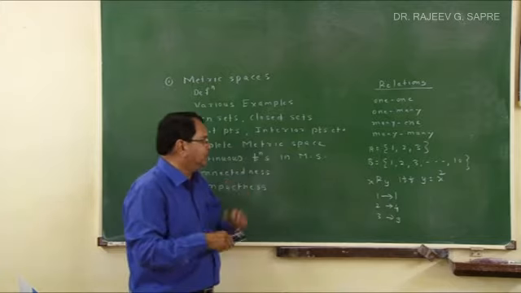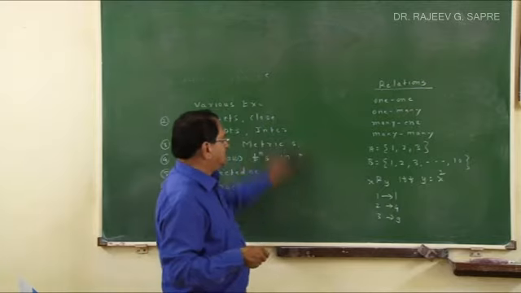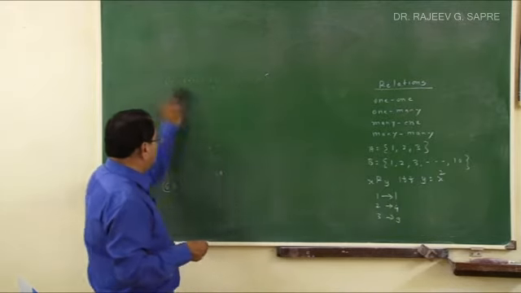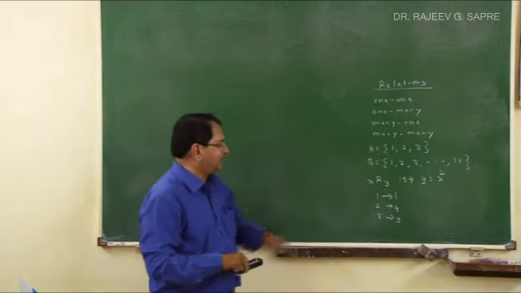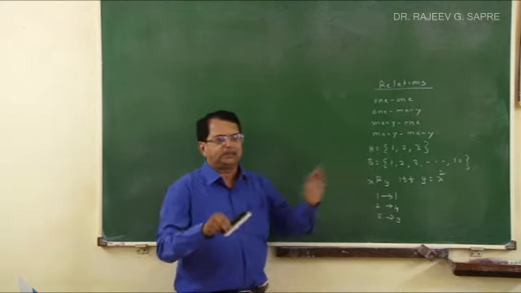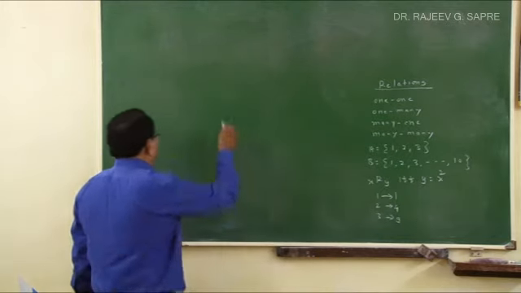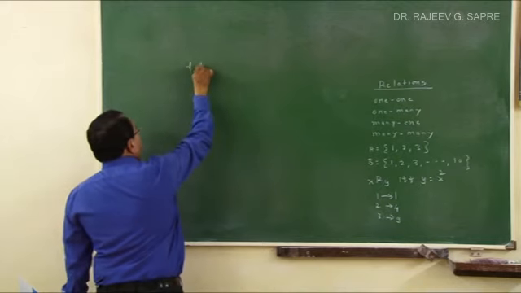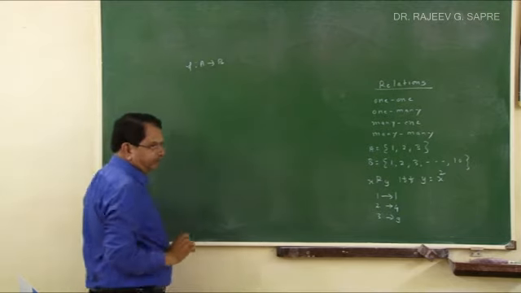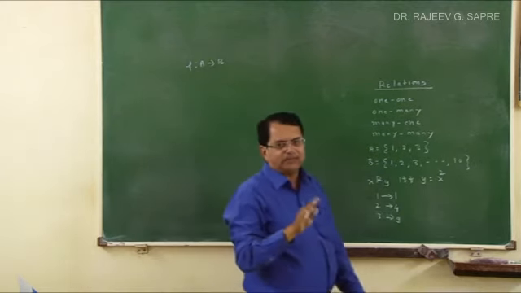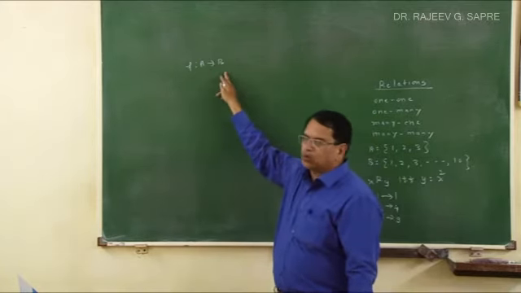Functions emerge from relations. So we should have this basic understanding that any relation in which every element of the domain is related with a unique element of the codomain, as it happens here, then that relation becomes a function. Now whenever I say functions, in general it is denoted like this: f is a function from A to B, and it is pronounced as f is a function from A to B. Now when f is a function from A to B, A is called what? Domain of the function, and B is called codomain of the function.